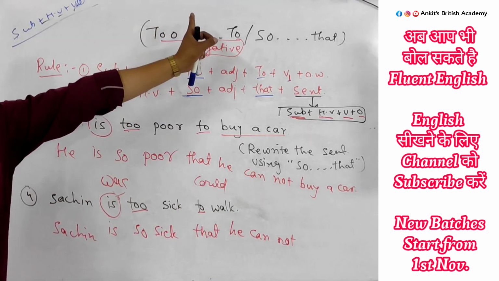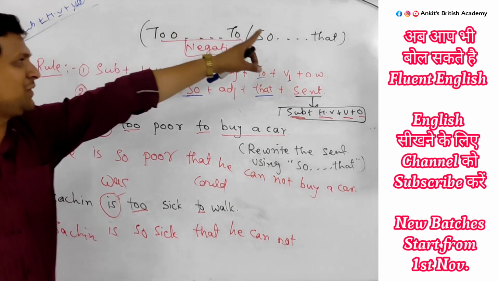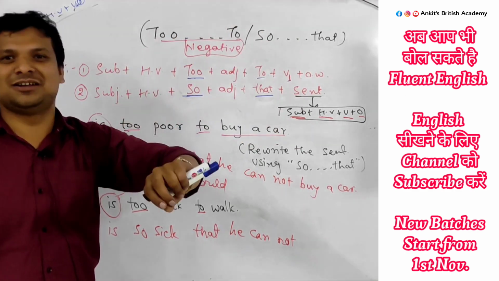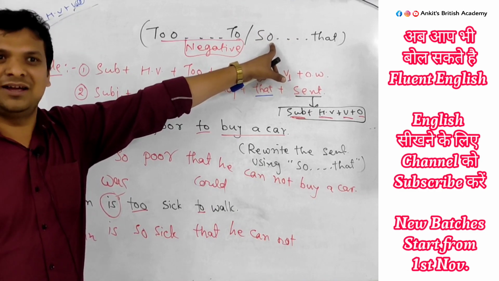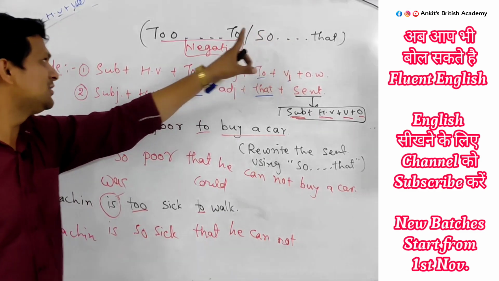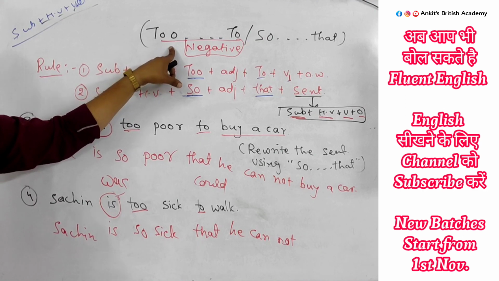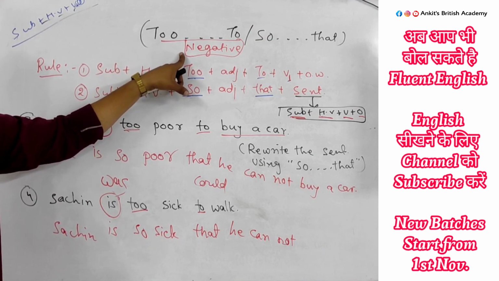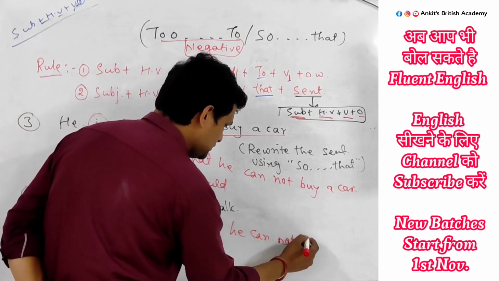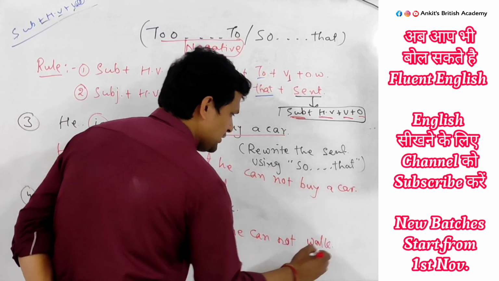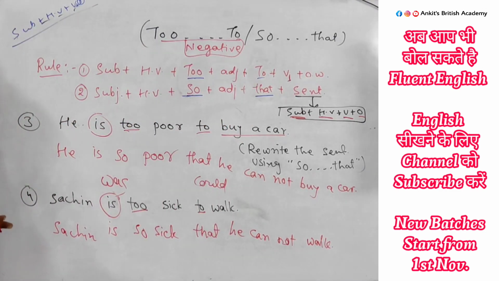Here there is no "not" word, but we have to write it because "to" always represents a negative sentence. But you can make "so that" both ways, positive and negative, but we can't make "to" in positive ways. It is always in a negative sense. So, he cannot walk.